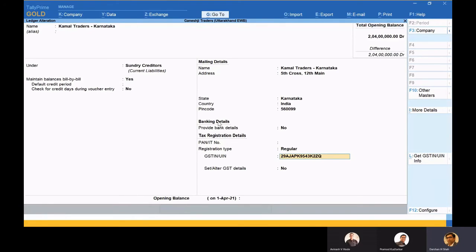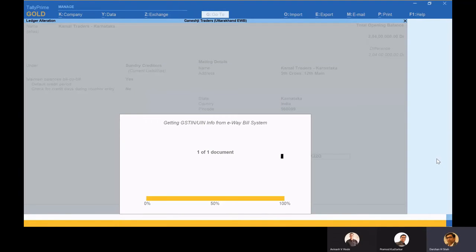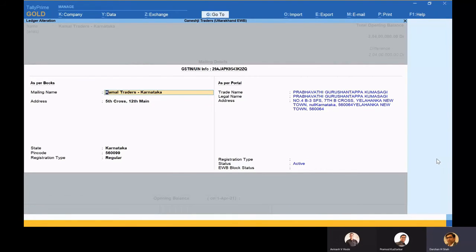I can get the information from the portal. But if I want to see it from Tally itself, can I see that? On the right hand side, there's a new button which has been introduced, Get GSTN and UIN information. I click this and say yes to it, and I get some information. This is a dummy company, so things would not match out. But yes, it gives me the information on the right hand side, in blue. It says Prabhavati and some legal name, and this is all dummy data.